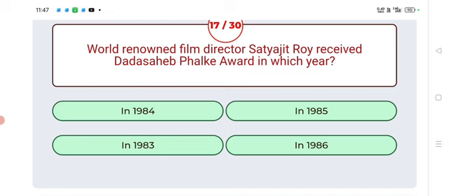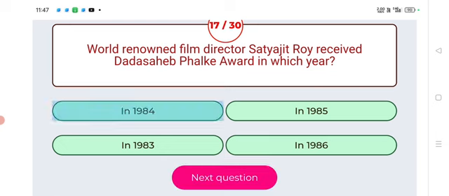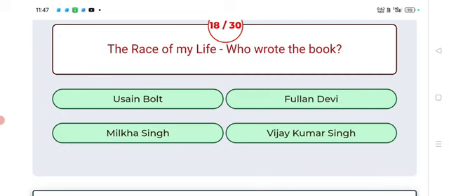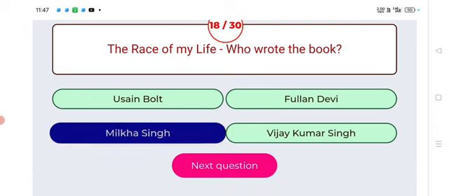World renowned film director Satyajit Ray received Dadasaheb Phalke Award in which year? 1984. Next. The Race of My Life. Who wrote the book? Answer: Milkha Singh. Next.